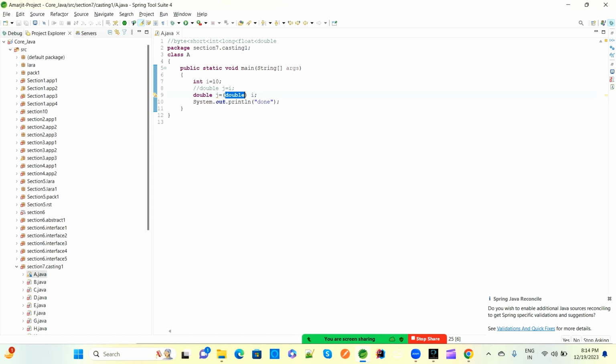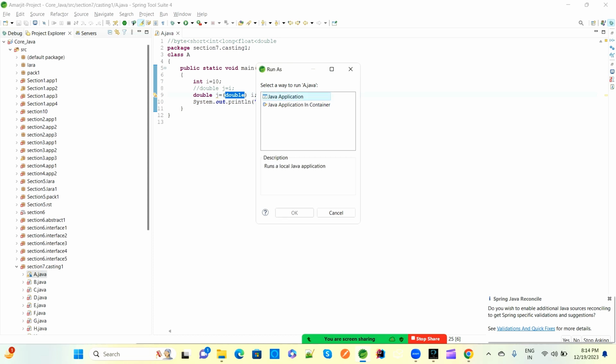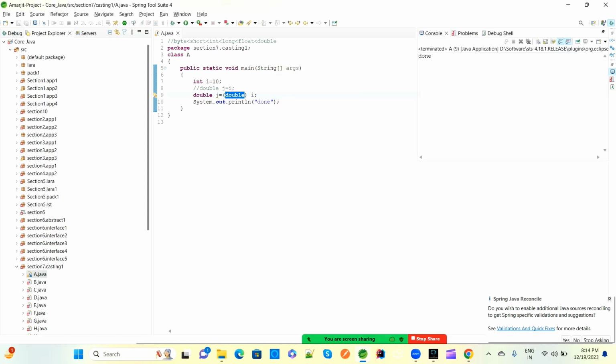So if you run this program, these concepts we are using in real time. The output will come, because both are valid statements.